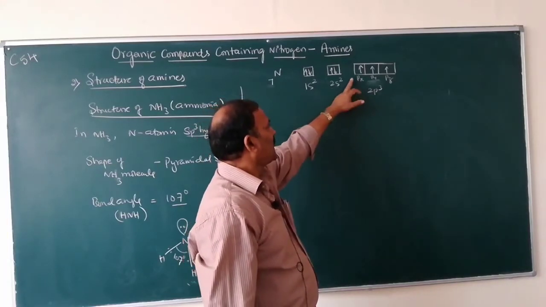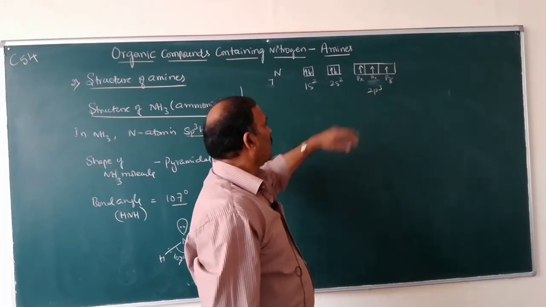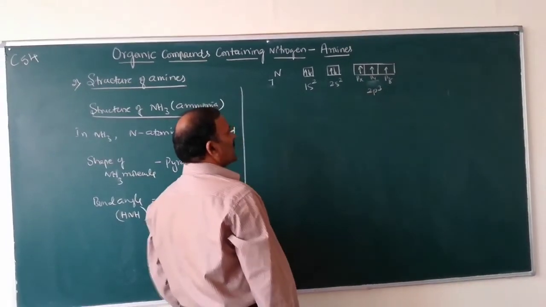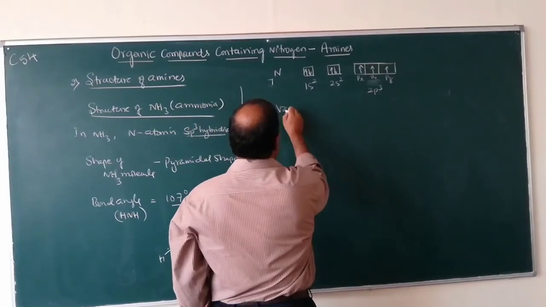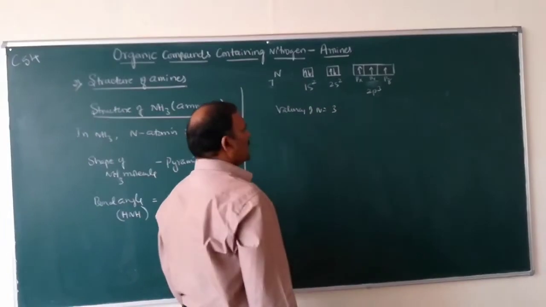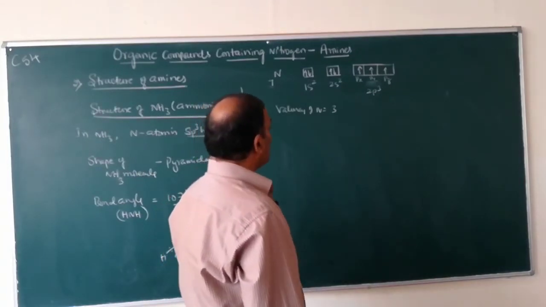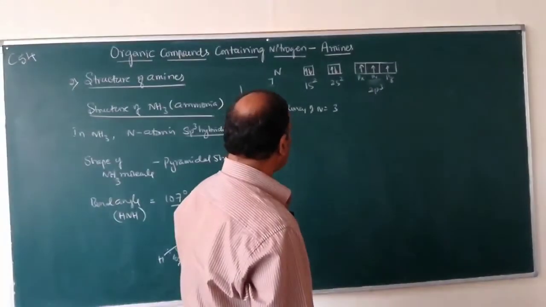So there are 3 unpaired electrons in the outermost shell, therefore the valency of nitrogen equals 3. It is trivalent because it contains 3 unpaired electrons in the outermost shell.